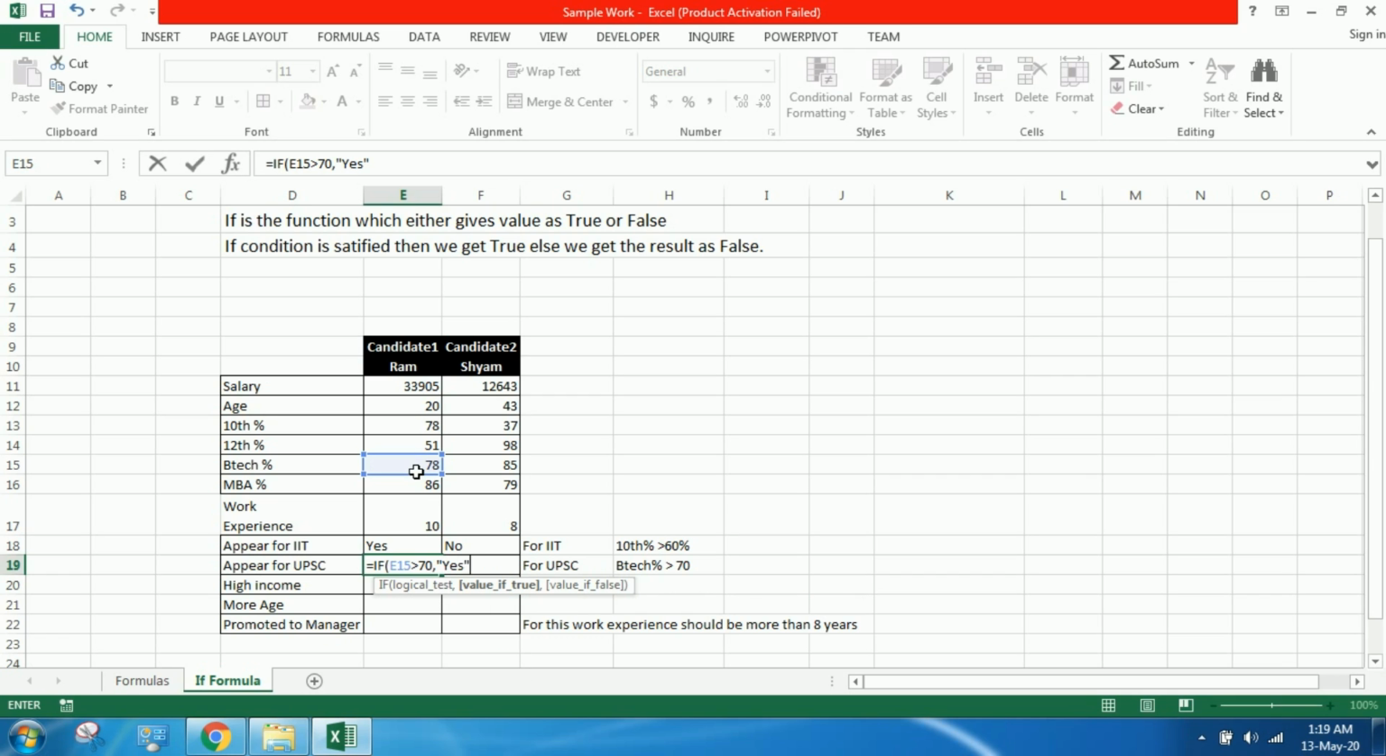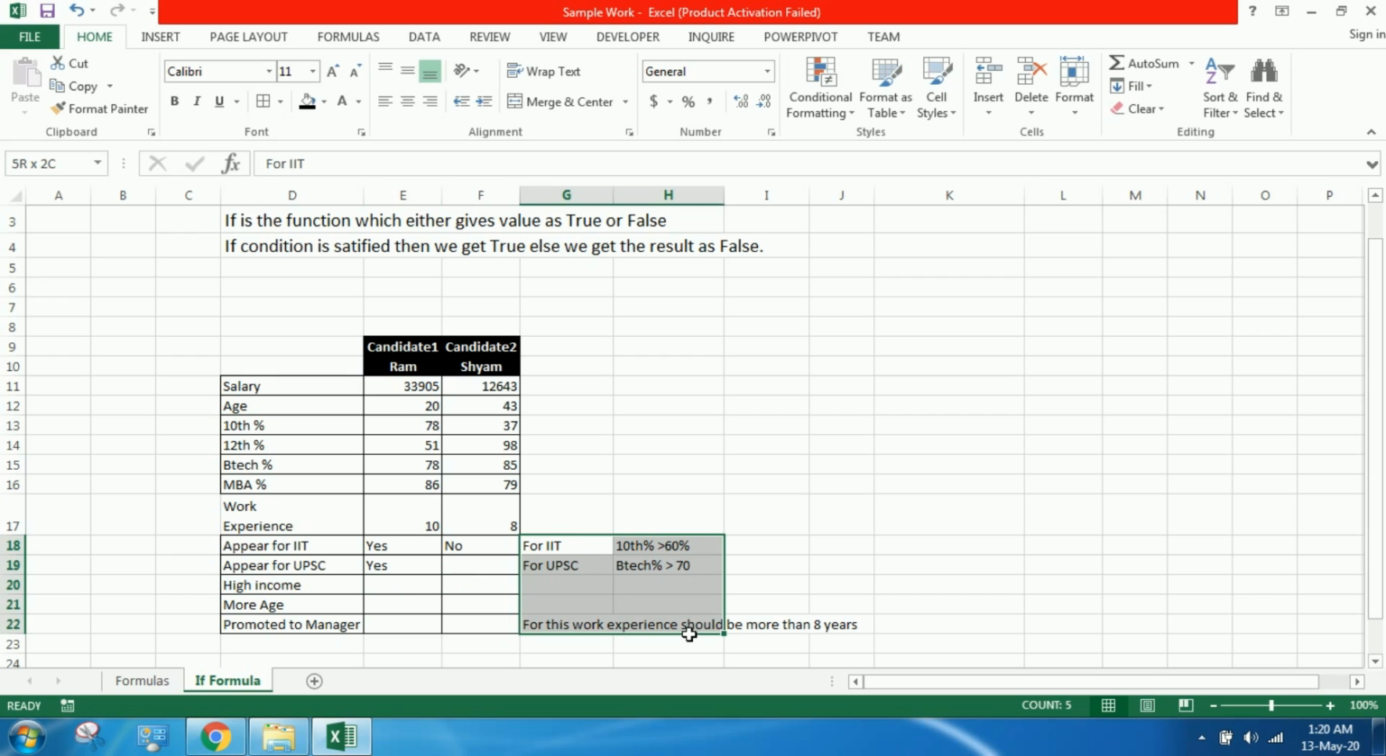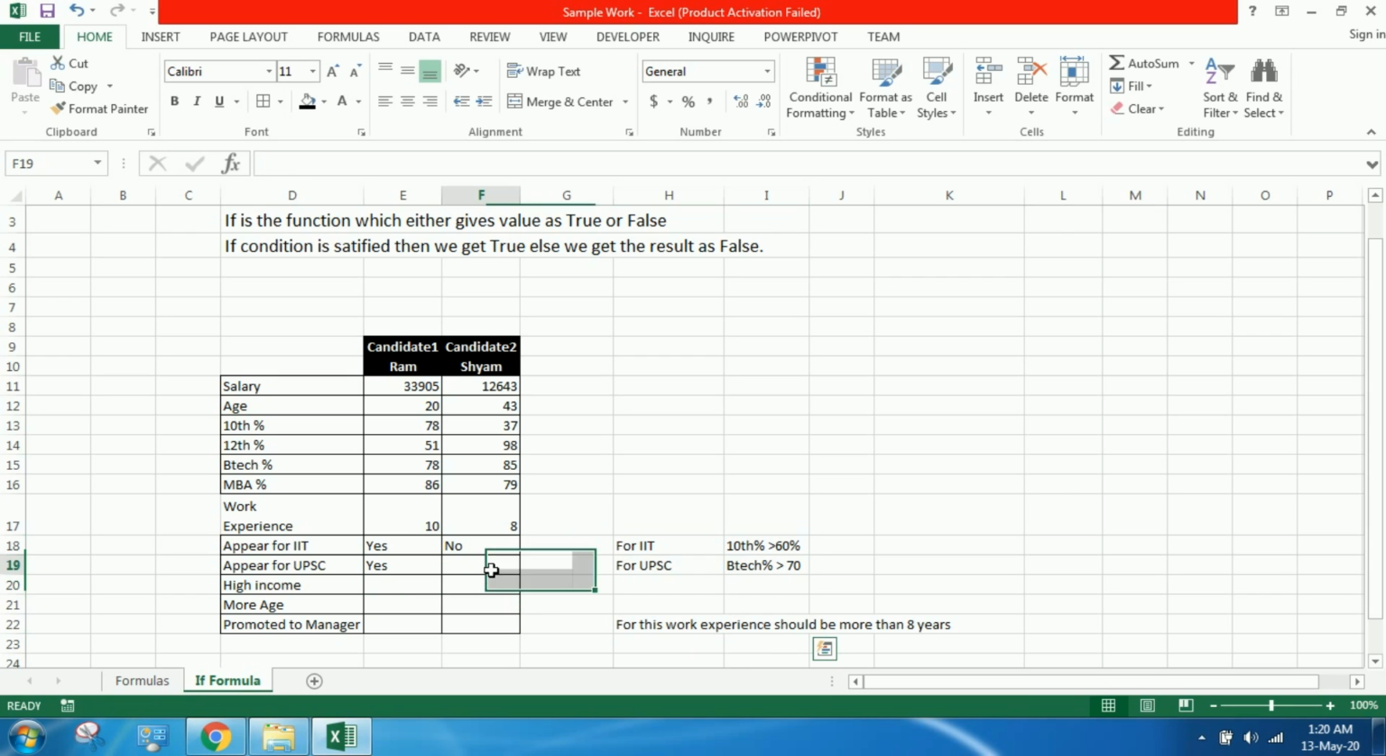For appearing for UPSC, let's see whether Ram and Shyam's percentage in BTech is greater than 70 or not. Equal to IF percentage in BTech is greater than 70. Yes, Ram's percentage is greater than 70 as he got 78%. Let's see whether Shyam can appear for UPSC or not. Yes, he can appear for UPSC because he has 85% in BTech. You just copy the formula.